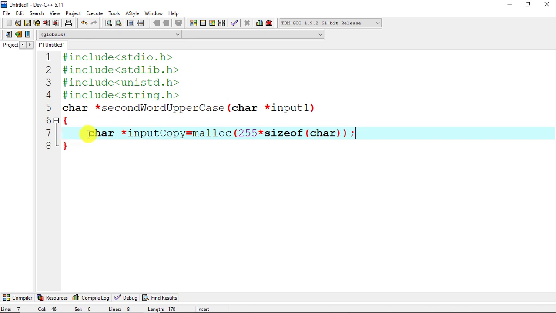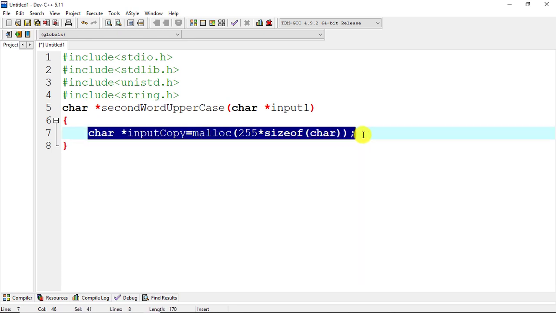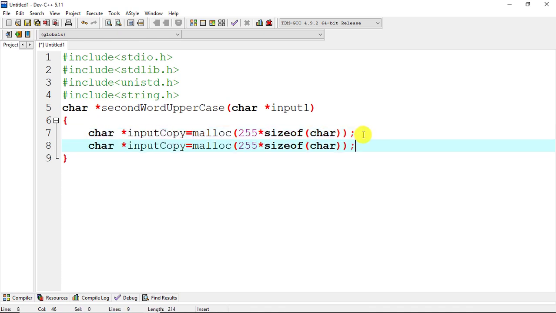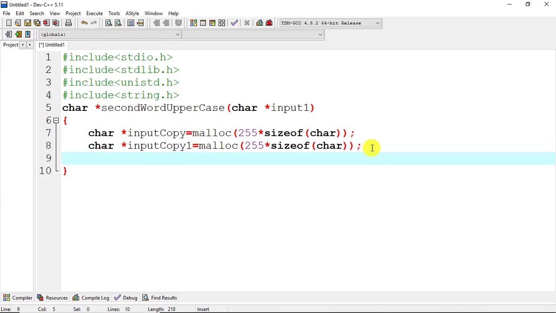Now we will declare another variable. Let's copy this and paste here and change input copy to input copy 1. Now we will declare some variables and initialize them to 0. So let's say i and x, and we will initialize count to 0.